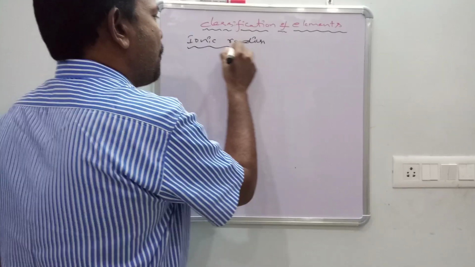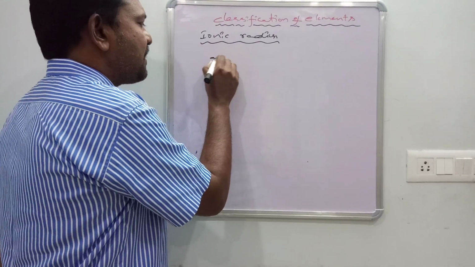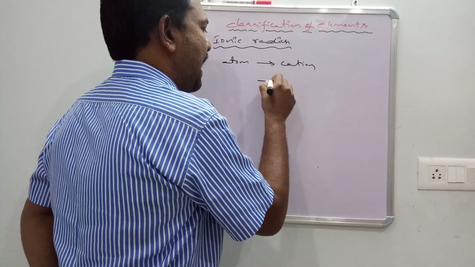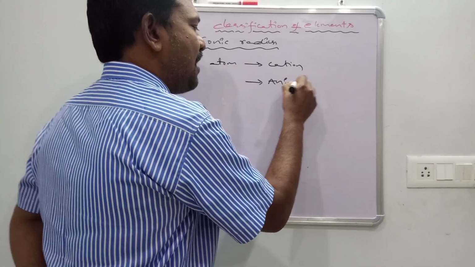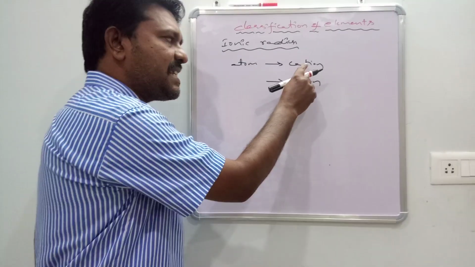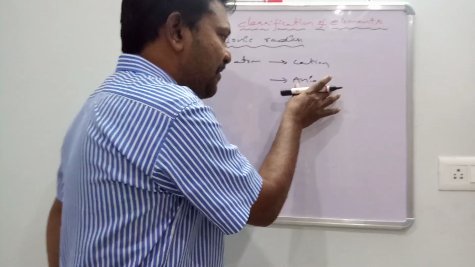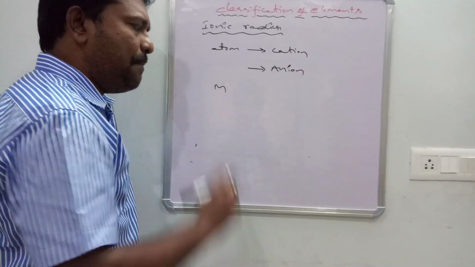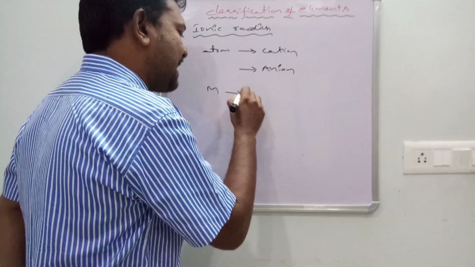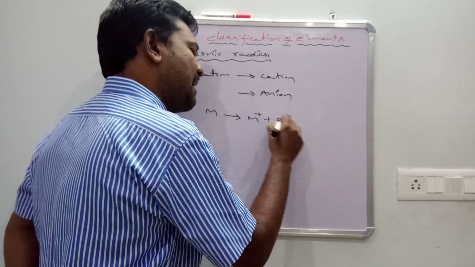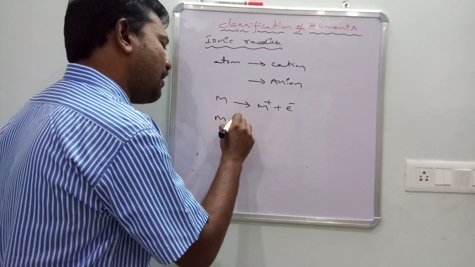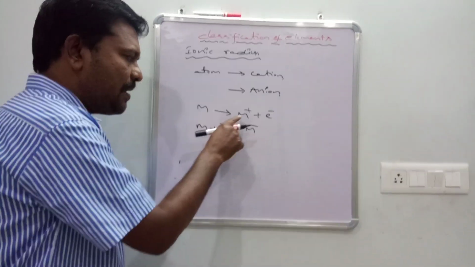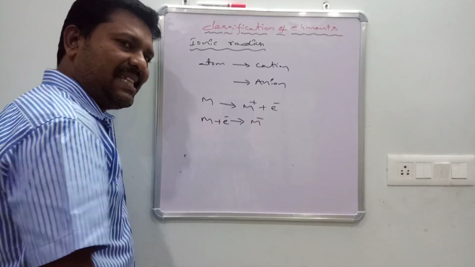In the last class, in atomic structure, we told you a point. A neutral atom is converted into either cation or anion. When there is loss of electron, it is converted into cation. When there is gain of electron, it is converted into anion. For example, neutral atom is M. When loss of electron, it is converted into M plus. When gain of electron, it is converted into M minus. M is neutral, M plus is cation, M minus is anion.